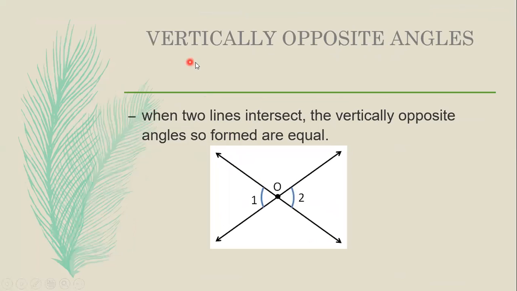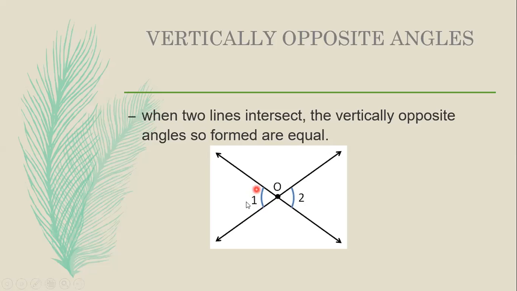So next is vertically opposite angles. How do we define vertically opposite angles? When two lines intersect, the vertically opposite angles so formed are equal. See here, if you take two lines, and these two lines intersect at the point O. So now here you can see angle 1 and angle 2. These are vertically opposite angles, and these angles will be equal.